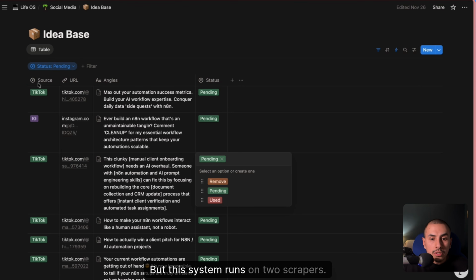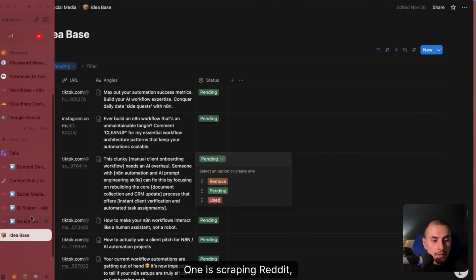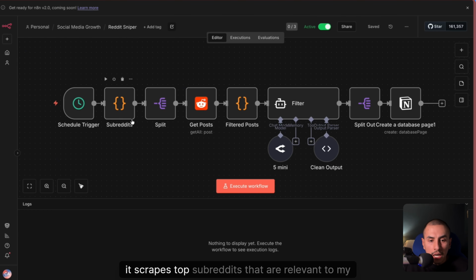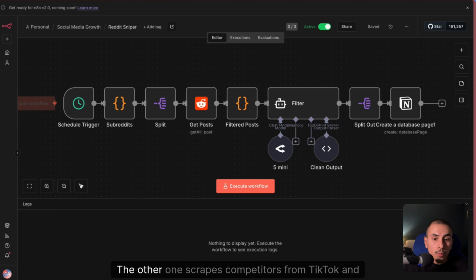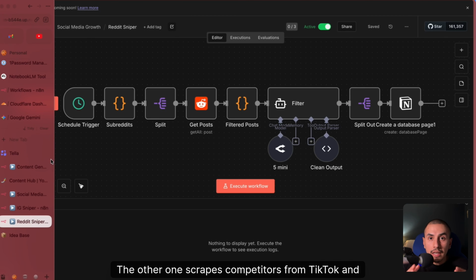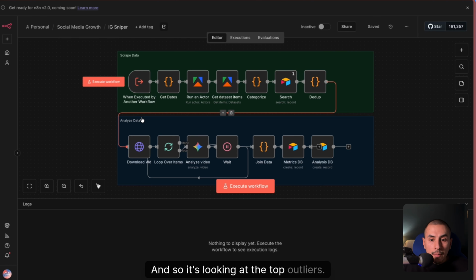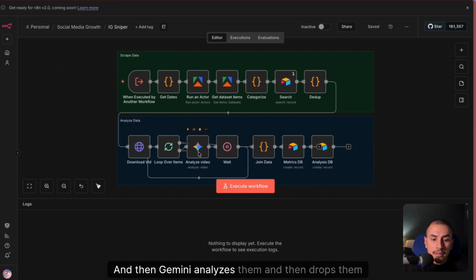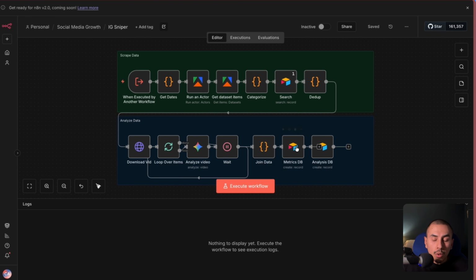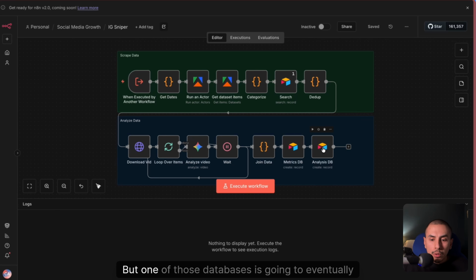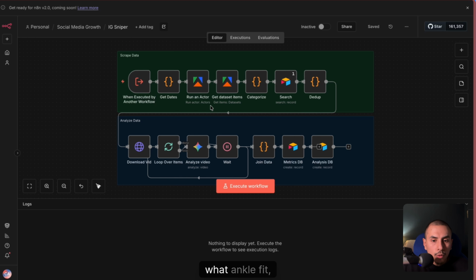But this system runs on 2 scrapers. One is scraping Reddit, this one right here. So it scrapes top subreddits that are relevant to my niche, and it's got agent filters, and then spits out the most relevant ones to my database. The other one scrapes competitors from TikTok and Instagram, and so it's looking at the top outliers, and then Gemini analyzes them and then drops them into multiple databases for me to review. But one of those databases is going to eventually trigger another workflow to add them into my Notion. But here's the key. You can also review last week's analytics, what worked, what angle fit.